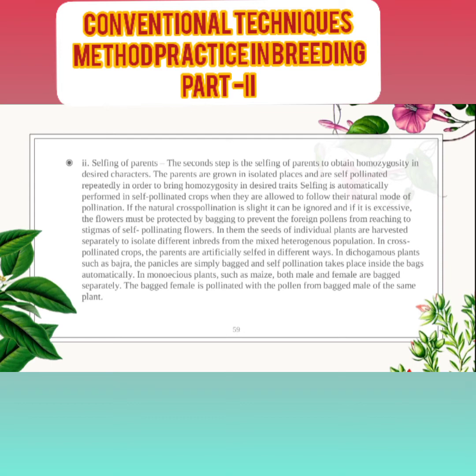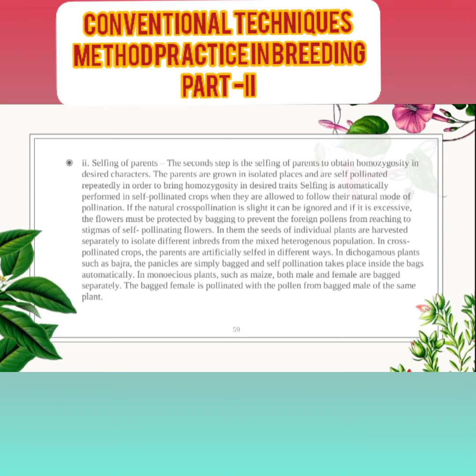In a cross-pollinated crop, the parents are artificially selfed in a different way. In a dichogamous plant such as bajra, the panicles are simply bagged and self-pollination takes place inside the bag automatically. In monoecious plants such as maize, both male and female plants are bagged separately, and the bagged female is pollinated with the pollen from the bagged male of the same plant. Selfing is nothing but making homozygosity.